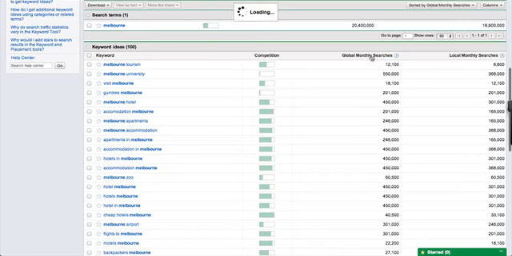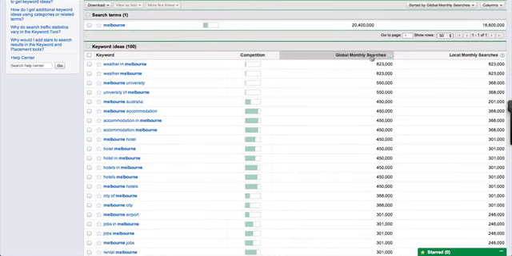So if we click on global searches, for example, we can now have them in order of volume. So weather in Melbourne, Melbourne University, Melbourne Australia, Melbourne accommodation, Melbourne hotel. All these things are the highest yield search terms, both locally, that is within Australia, and also globally. So you can see here these are an approximate average of the last 12 months.